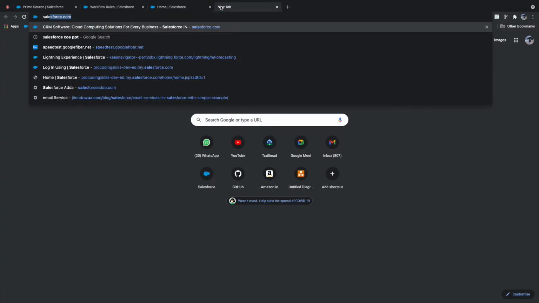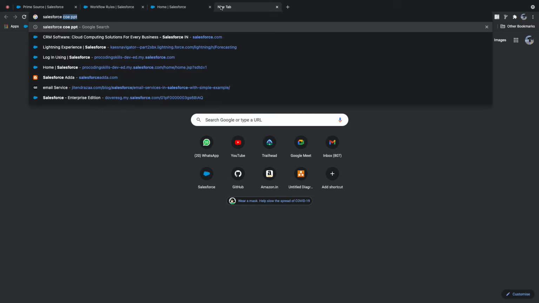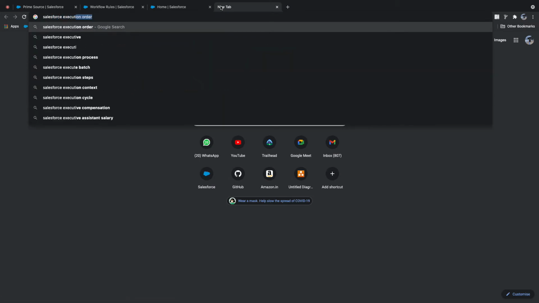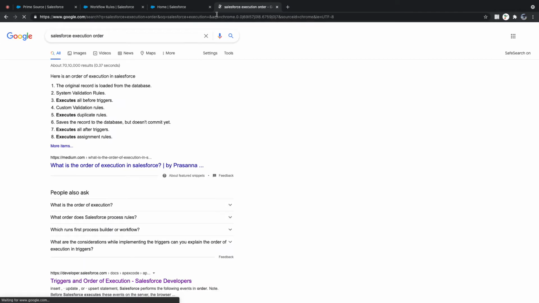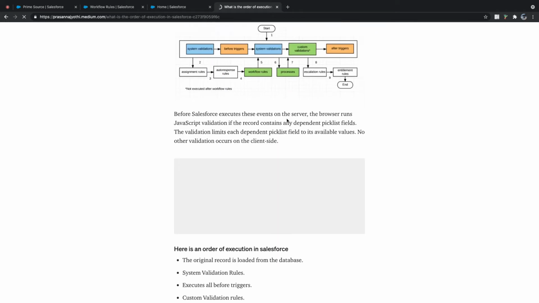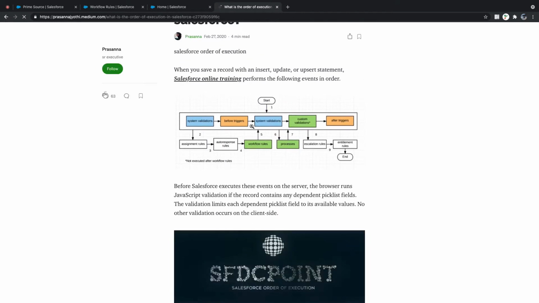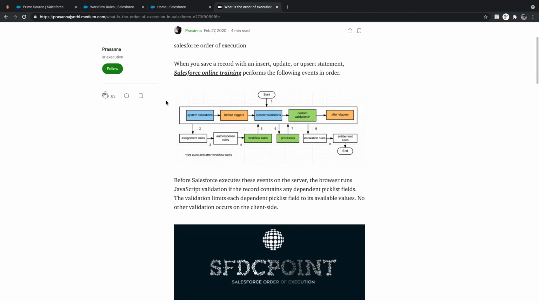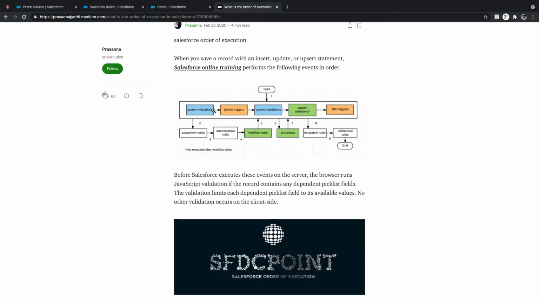For this, Salesforce has an execution order. Which one will execute first? Which one will execute later? What is the execution flow in the diagram you are seeing? First, system validations, before triggers, custom validations, after triggers, assignment rules, auto response, workflow rules.